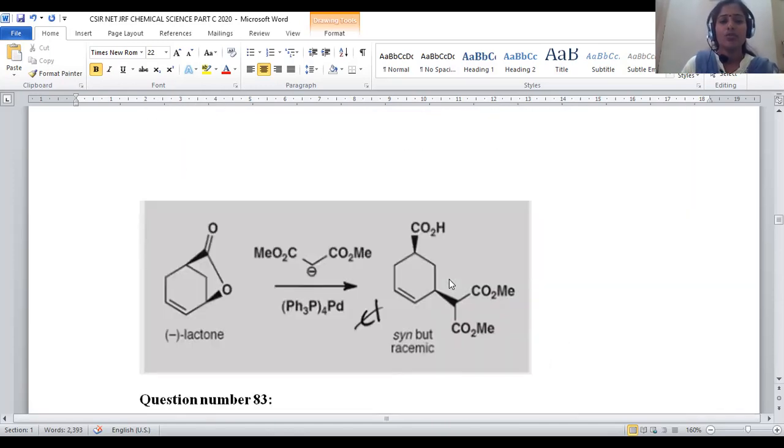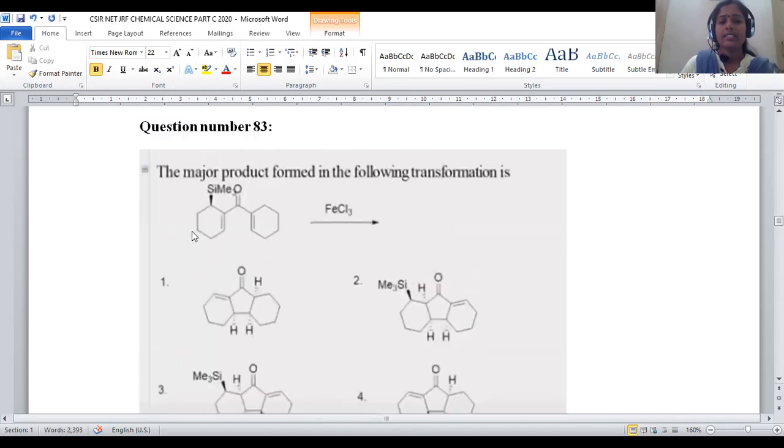Now, let us move on to question number 83. It is a bicyclic system, and we have C double bond O, and SiMe3. This is the compound. So already we know trimethylsilane is a good leaving group and FeCl3 is the Lewis acid. Upon treating with a Lewis acid, internal Friedel-Crafts reaction is possible. So any Lewis acid will facilitate the Friedel-Crafts reaction. Within the molecule, the internal Friedel-Crafts reaction will be facilitated and it is involved in an ionization process.